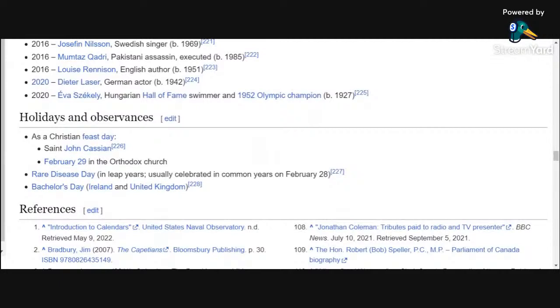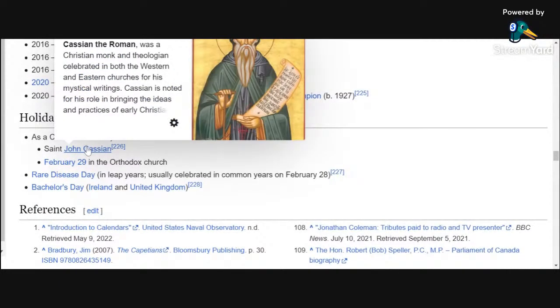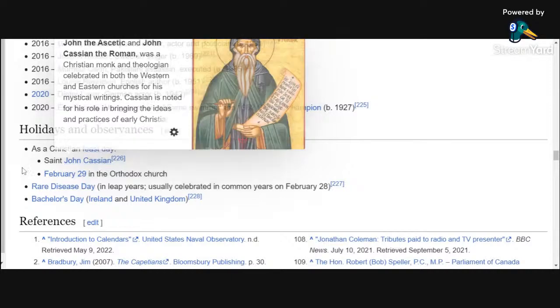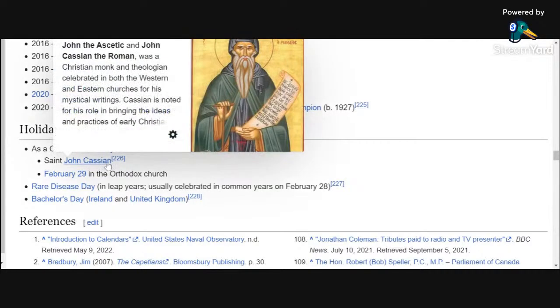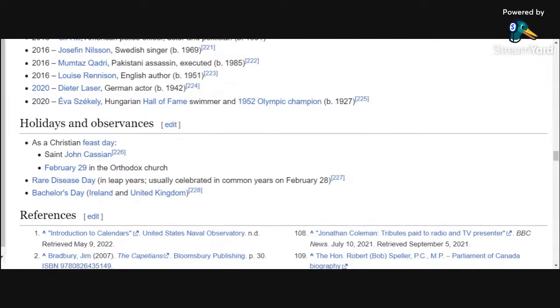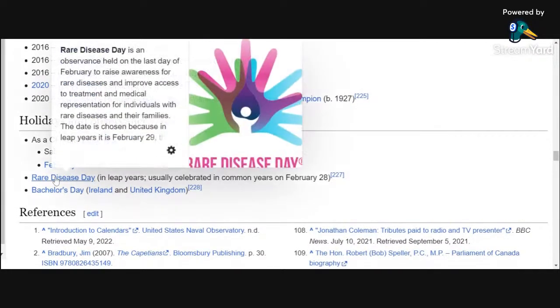We do have a Christian feast day. We got St. John Cassian, of course, who brought a lot of early monk type attitudes to the church back in the day. February 29th, Christian feast day. Today, wherever you may be on February 29th, it is St. John Cassian Day here as a Christian feast day. It is also Rare Disease Day.